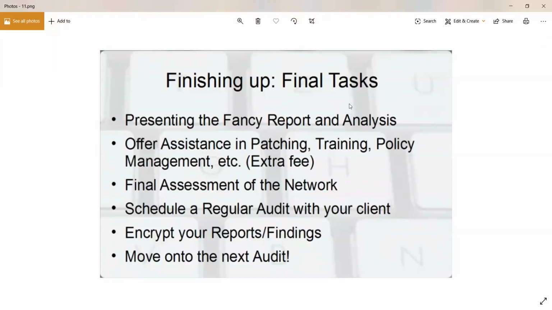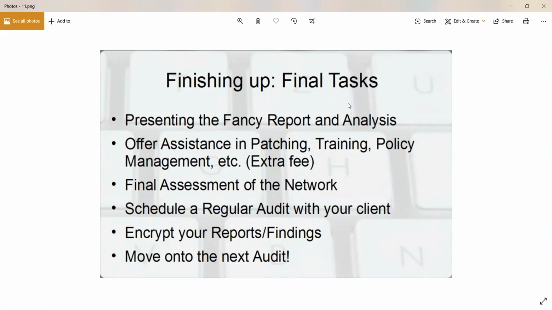And one important thing that's mentioned here is encrypt your reports or findings. Can anyone tell me why that is important? So that no one can see it without admin privilege. Like you are the tester and the client is the admin. So no middleman can read that report.